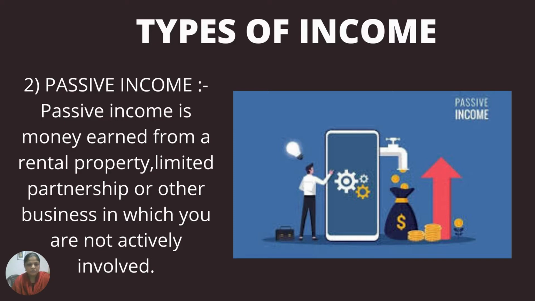The second type of income is passive income. Passive income is money earned from a rental property, limited partnership, or other business in which you are not actively involved.